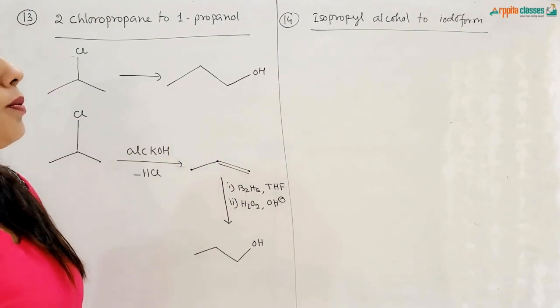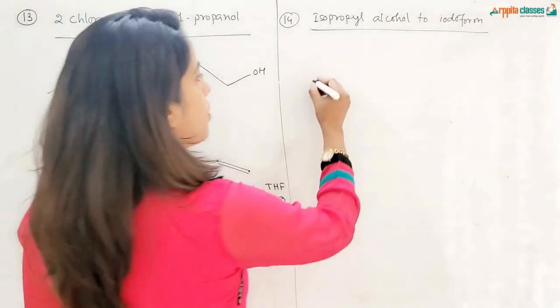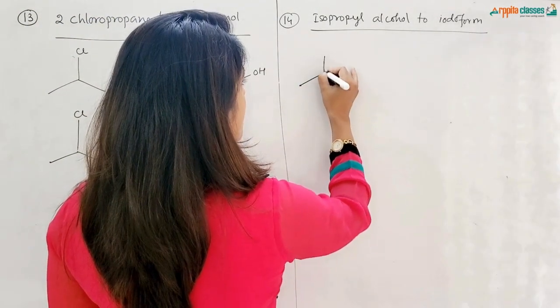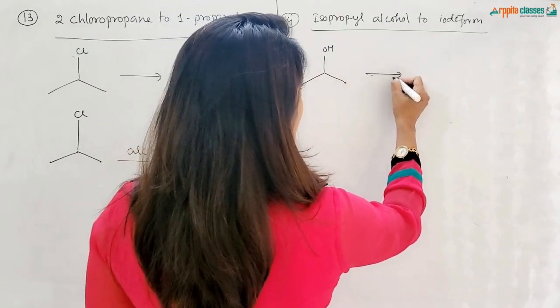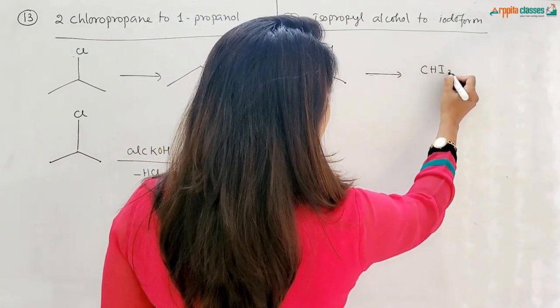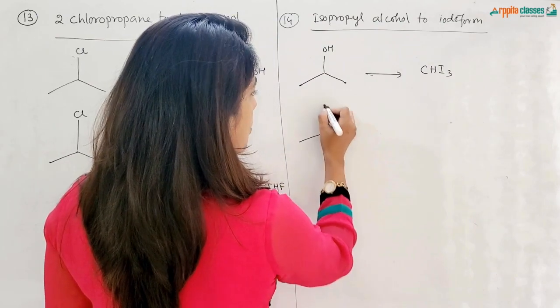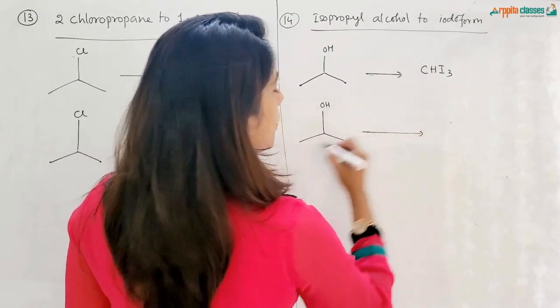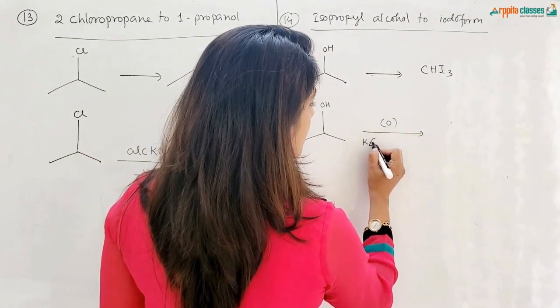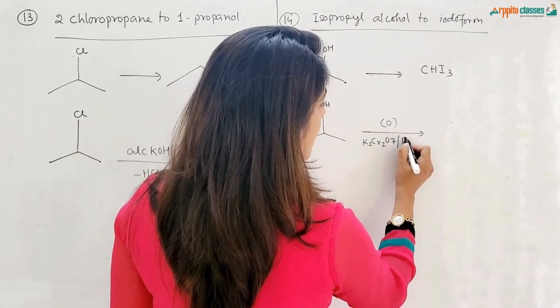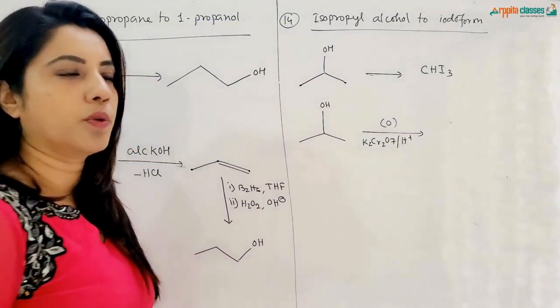Next is isopropyl alcohol to iodoform. CH3CHOHCH3 is your isopropyl alcohol, to iodoform, CHI3. First of all, isopropyl alcohol will convert into ketone by oxidation. You can do the oxidation with the help of acidified K2Cr2O7.